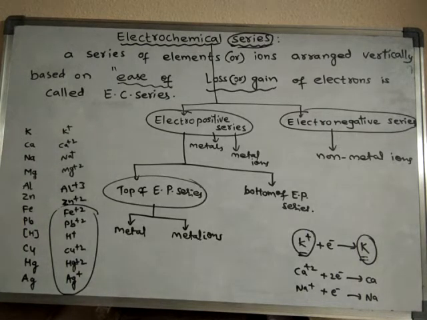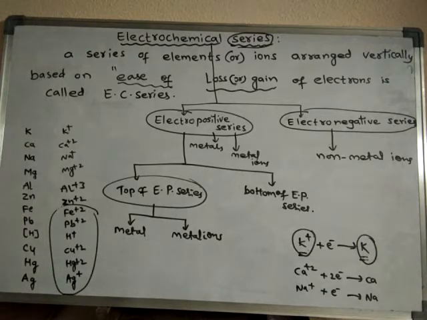So at the top of the electropositive series, the cations formed are discharged with great difficulty. So the metal ions at the top discharge with great difficulty, hence they are placed at the top.